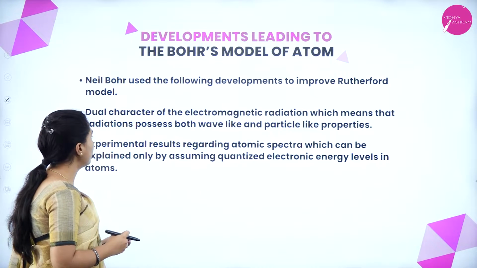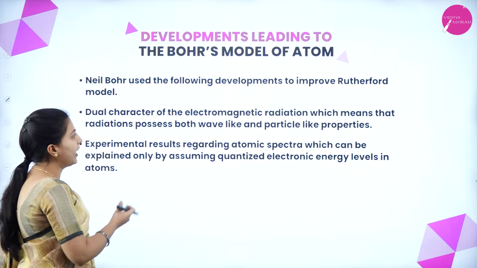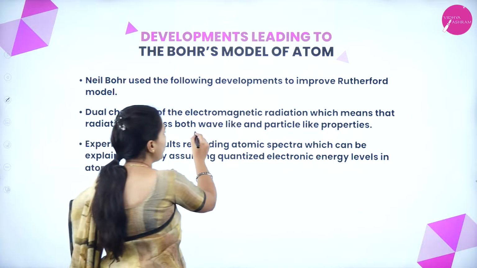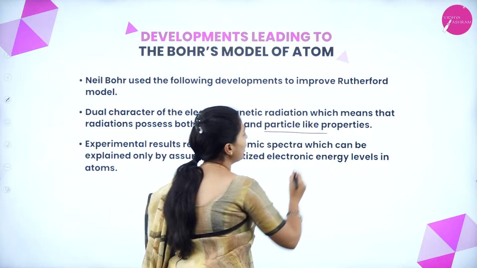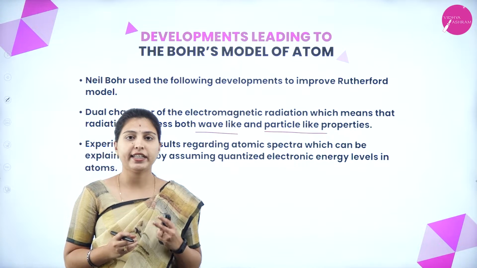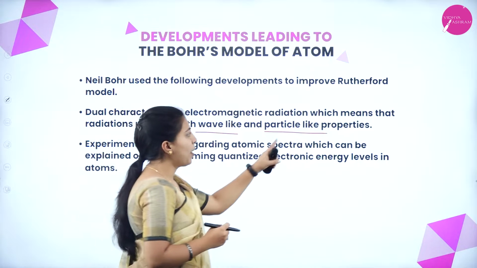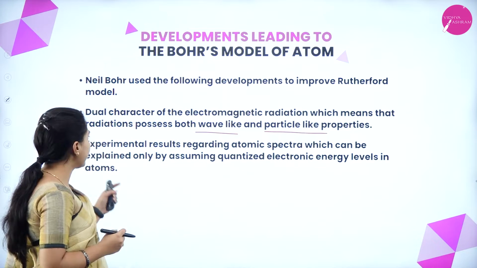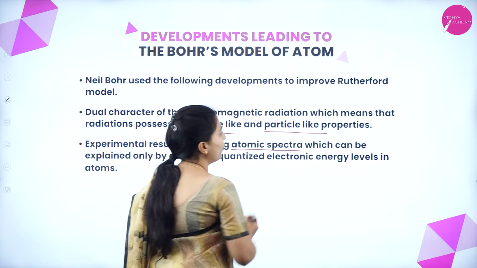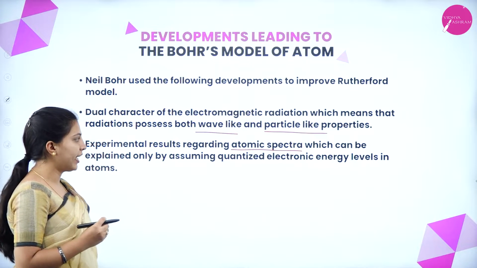What he has done with this experiment means dual character of the electromagnetic radiation, which means that radiations possess both wave-like and particle-like properties. What does it mean? Electromagnetic radiation will act as a dual character, that is one wave-like and another one is particle-like properties. Next one, experimental results regarding atomic spectra which can be explained only by assuming quantized electronic energy levels